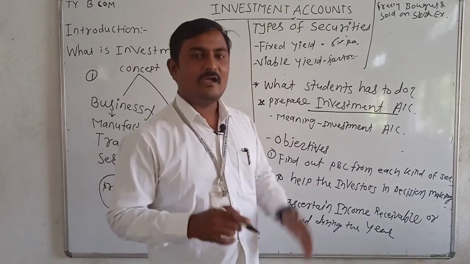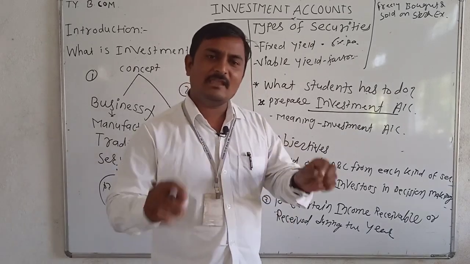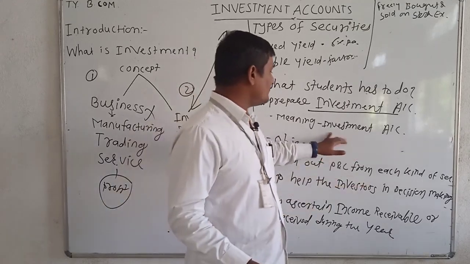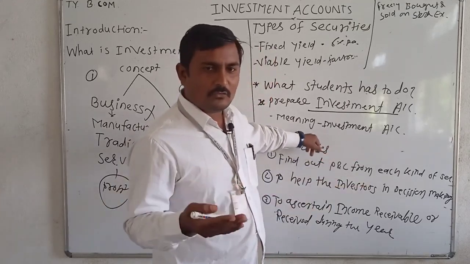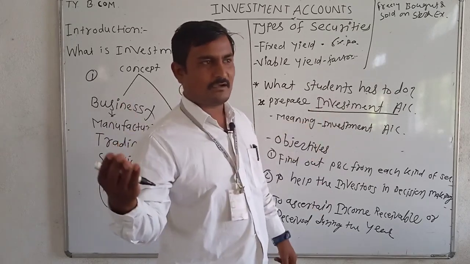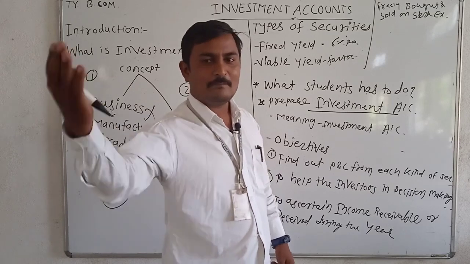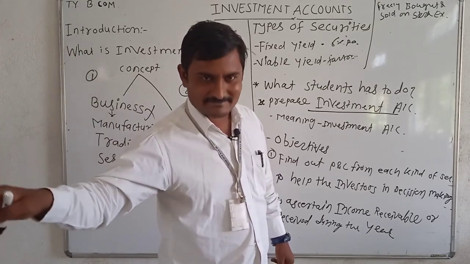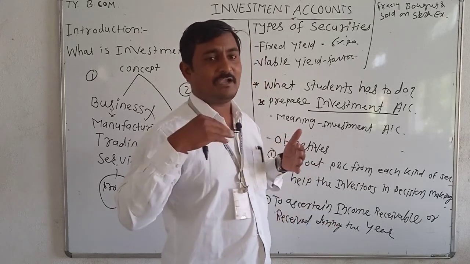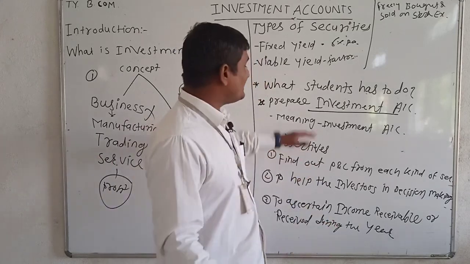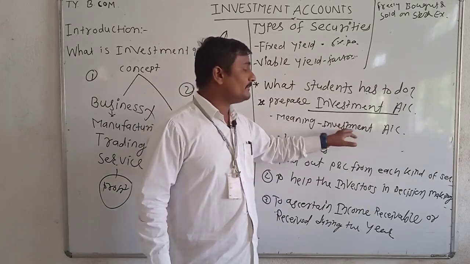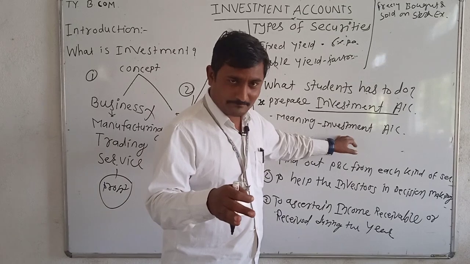Investment account is a real account, like any other asset. And what we do when we purchase an asset, we debit it. Suppose I purchase machinery, what will be my entry? Machinery account debit to bank. Right? Suppose I sell machinery, what will be my entry? Cash account debit to machinery. So like any asset, investment is also an asset. Okay?